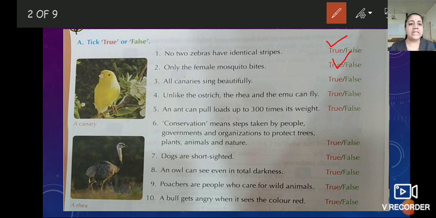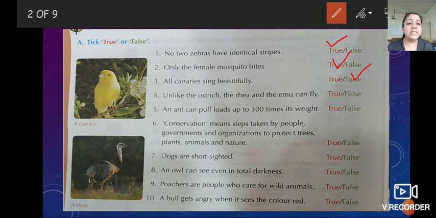Third number, all canaries sing beautifully. Now what is meant by canary? On the page you can see the yellow color bird over there. That type of bird is known as canary. So all canaries sing beautifully. Is it correct? It is false, my dear children. Tick on the false. It is a wrong sentence, because only male canaries sing beautifully, not female.